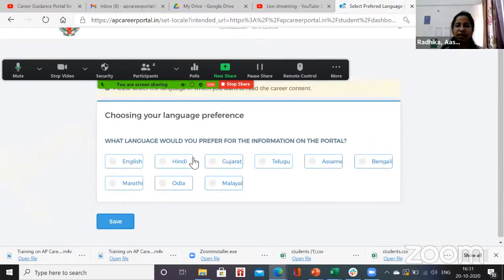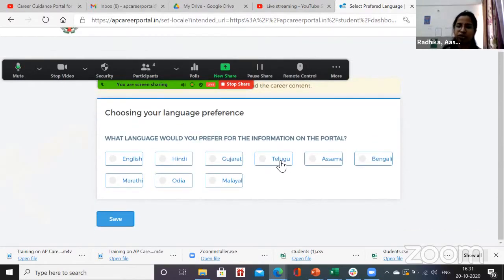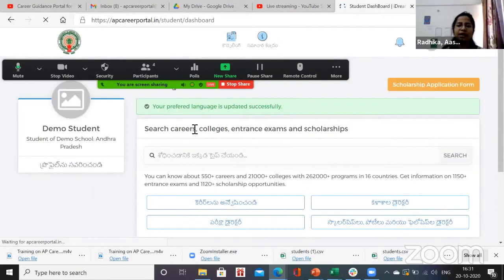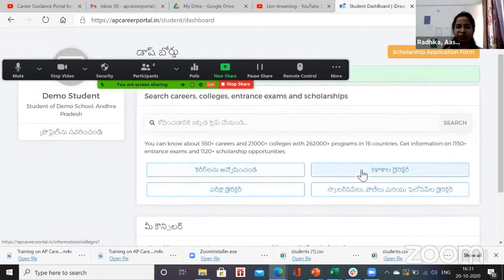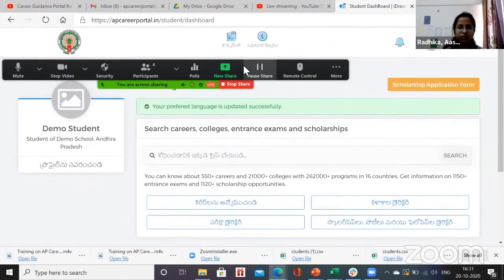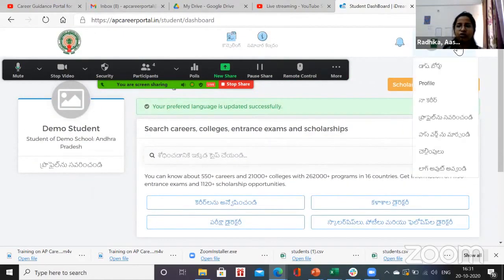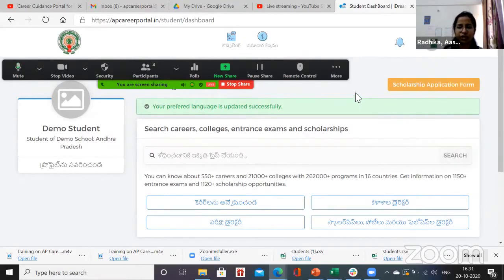And then this is exactly what the portal looks like. You select the language, Telugu, English, or any preferred language. I am choosing Telugu here for your convenience. And then the portal will be exactly similar to what Chandra sir has explained. We have careers, colleges, entrance exams, and scholarships. Now, if you want to check the data, this is the portal like any other student will use. So this is exactly how the portal will look to the students.